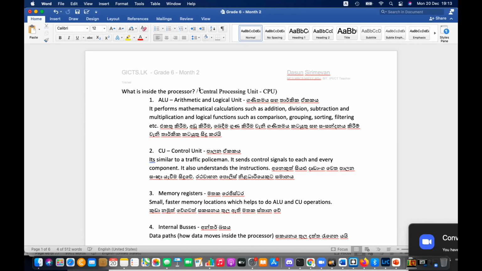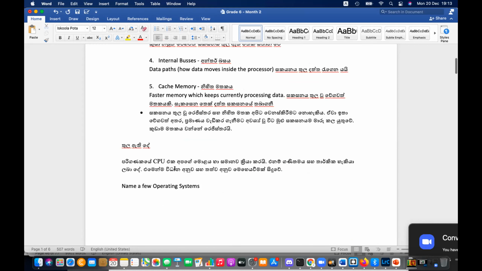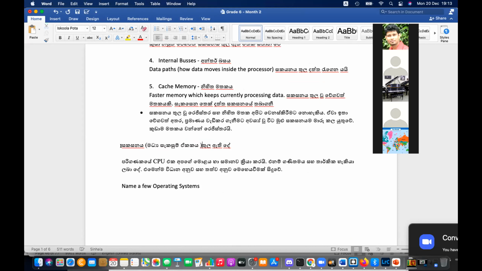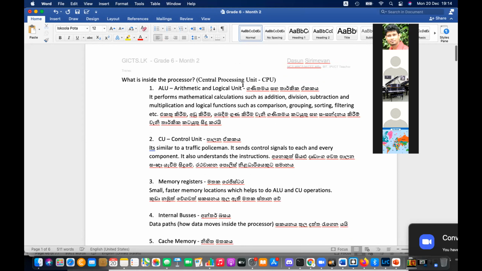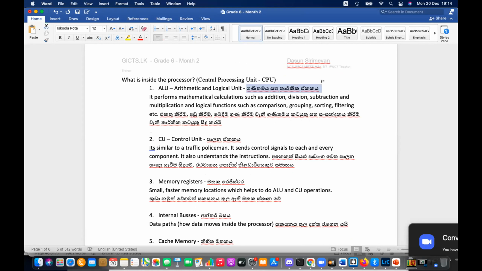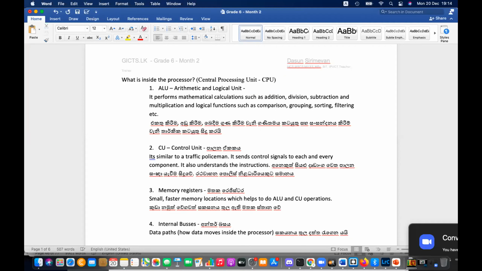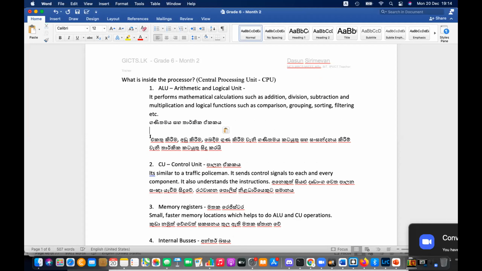So please edit your notes. I think the term central processing unit is not there. So you can write what is inside the processor, and within brackets you can write the central processing unit or CPU. That is the term that we use for the CPU or the processor. That is called the central processing unit. The first thing that we have inside the central processing unit is the ALU.